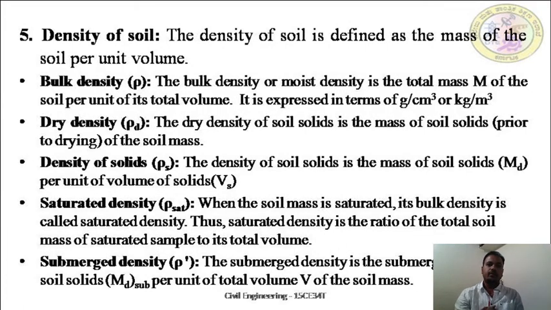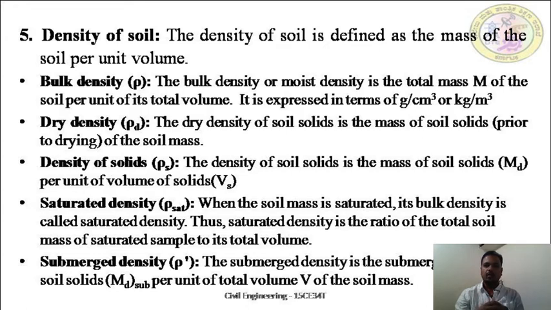Next, density of soil. Density means mass by volume. It means for a unit volume, what is the mass of the sample? The density of soil is defined as the mass of the soil per unit volume. There are different densities, like bulk density.